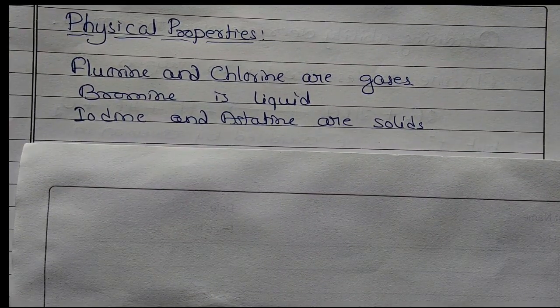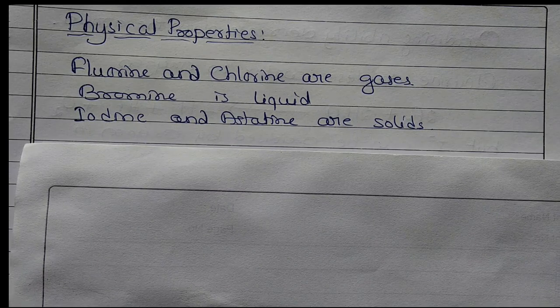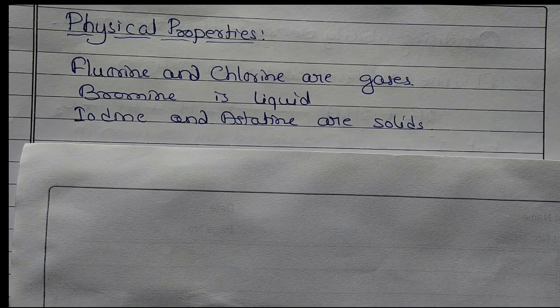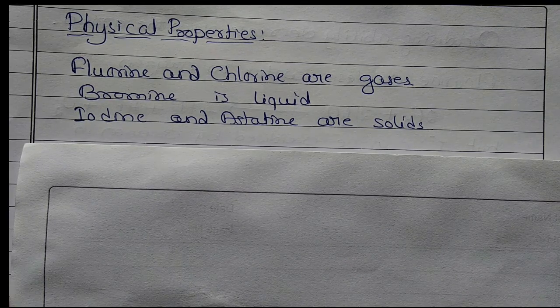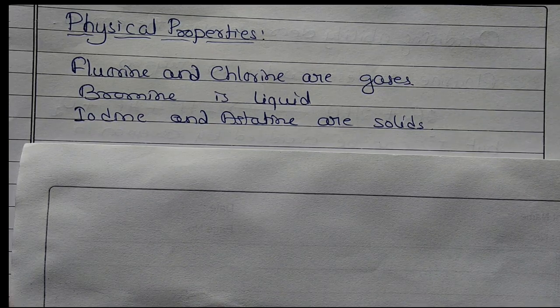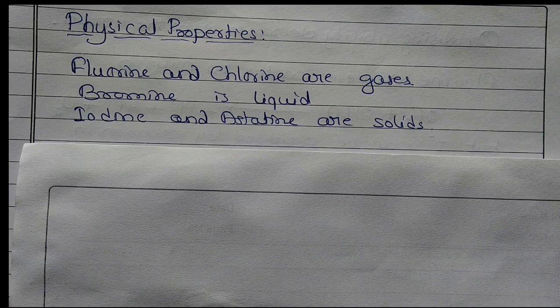And all are colored, so they exist in the form of colored gases. Fluorine is a yellow colored gas, chlorine is a greenish yellow gas, bromine is red, iodine is violet, and astatine is black. Okay. So this is how they exist, in the form of gas, liquid, and solid.